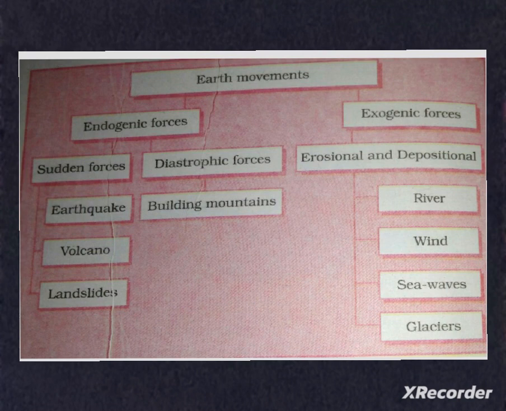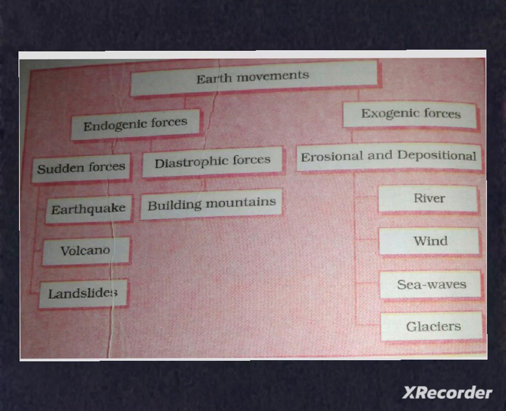The movements of the earth are classified depending on the forces responsible for the movement. The forces which act in the interior of the earth are called endogenic forces, and the forces that act on the surface of the earth are called exogenic forces.